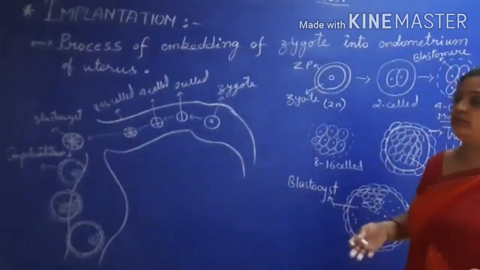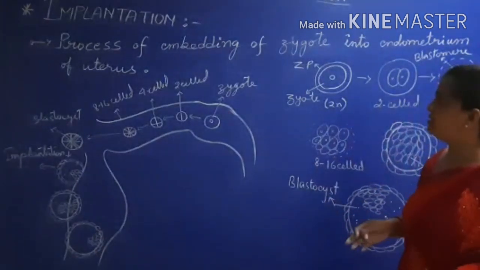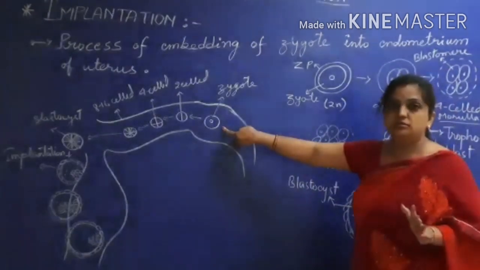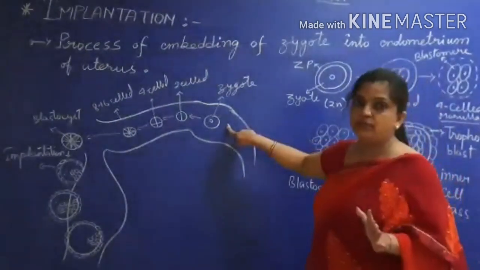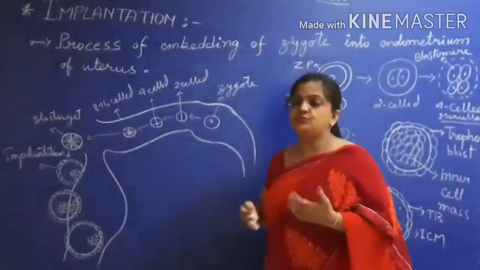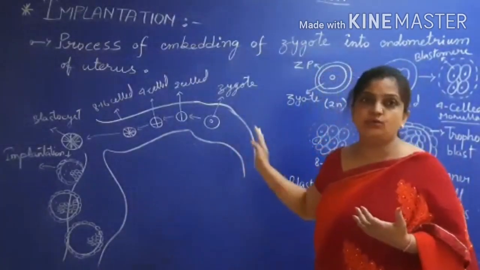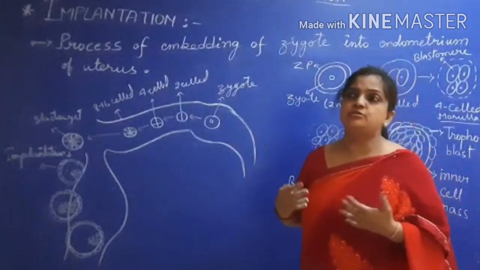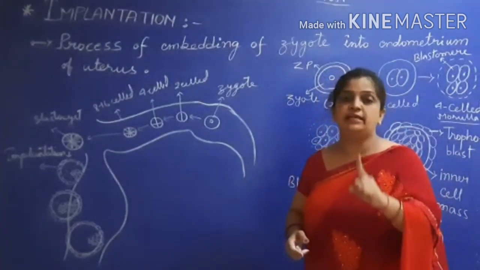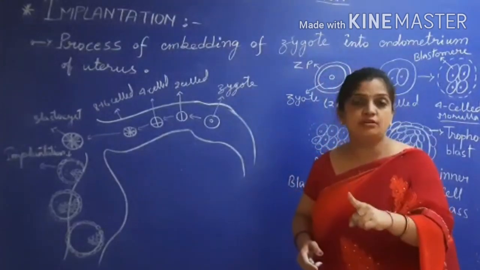Now let us move further with so many diagrams you can see over here. So this was the zygote. The zygote was formed in the ampulla part. Now after 12 to 24 hours, the first cleavage of the zygote takes place, the first division of the zygote.